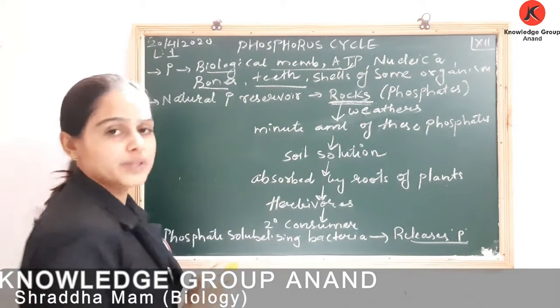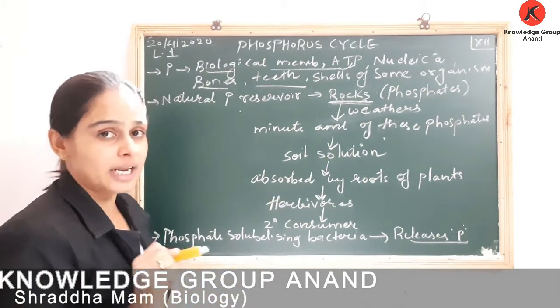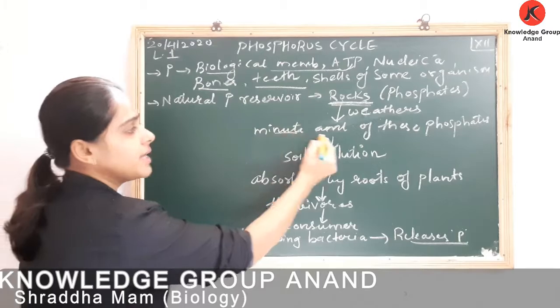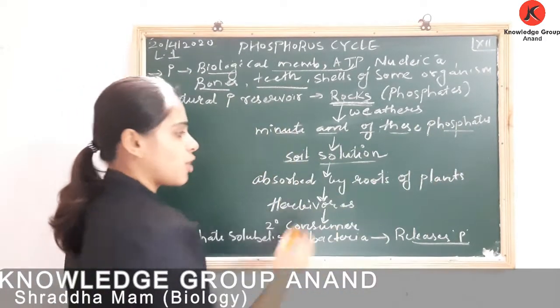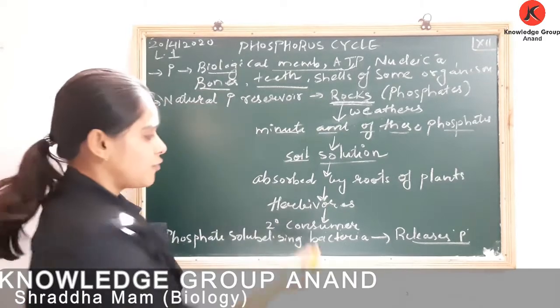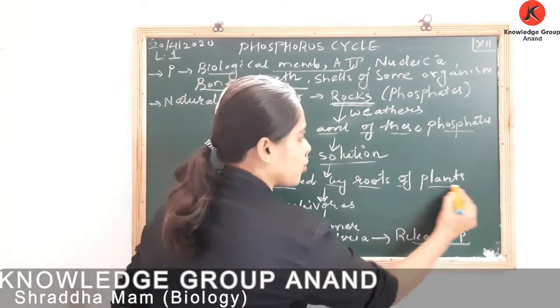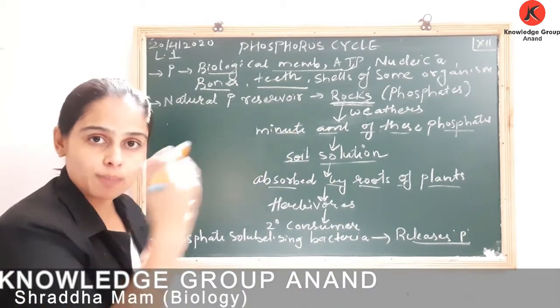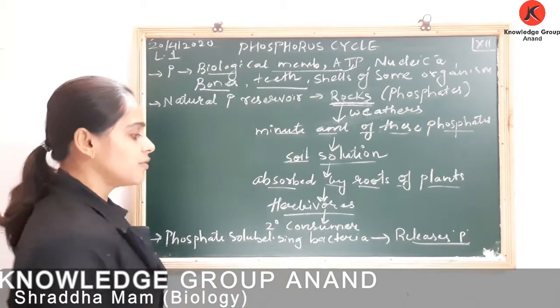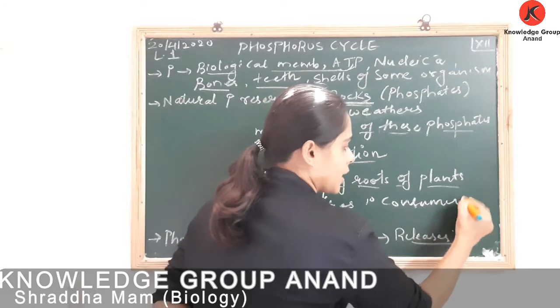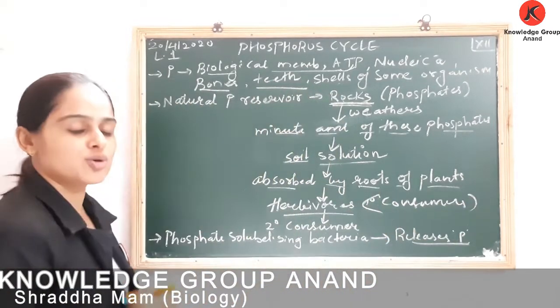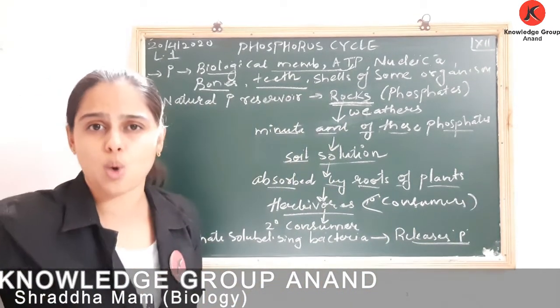When this rock weathers, when the weathering process occurs, it releases a minute amount of phosphate, which is present in, of course, the soil solution, and is absorbed by the roots of plants. From there it goes to our herbivores, the primary consumers. From here it goes to secondary consumers and so on.